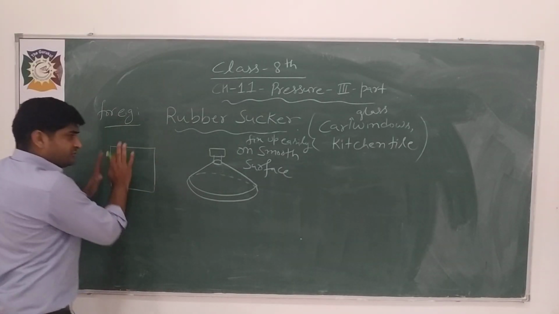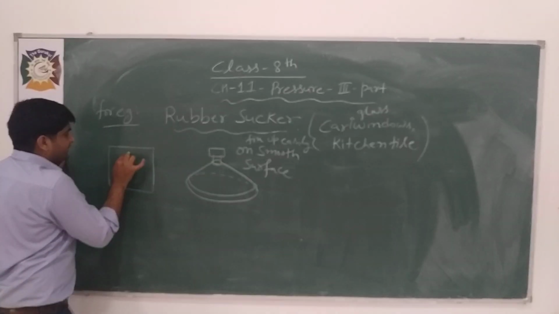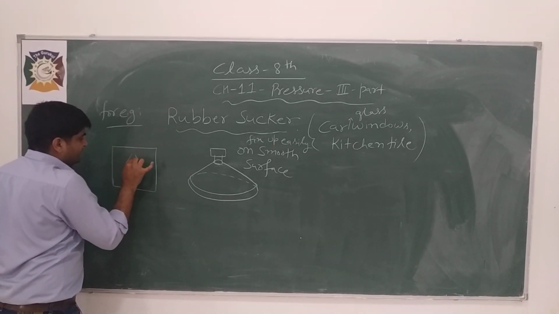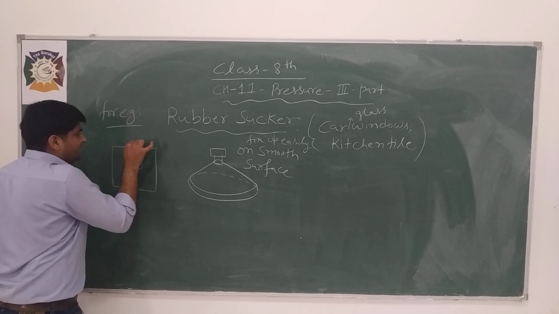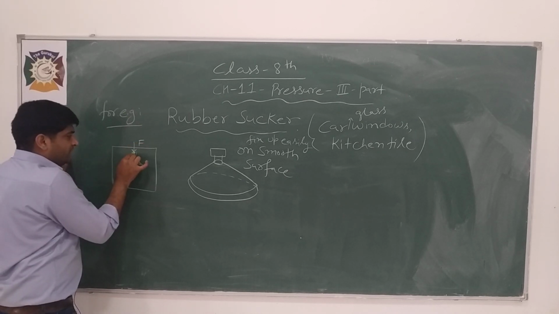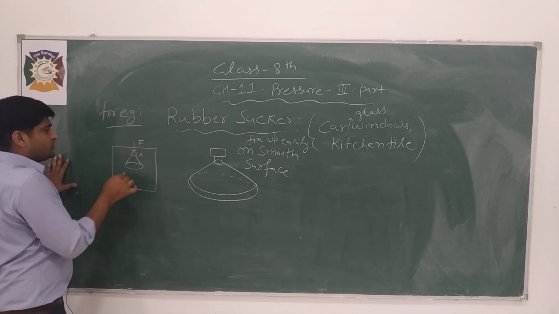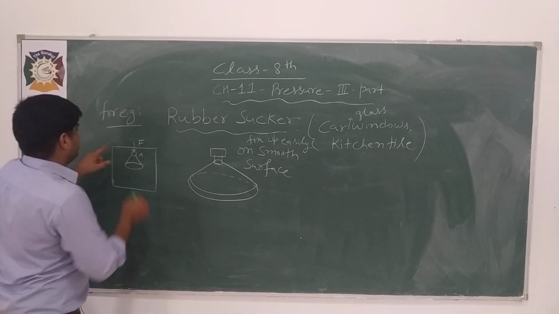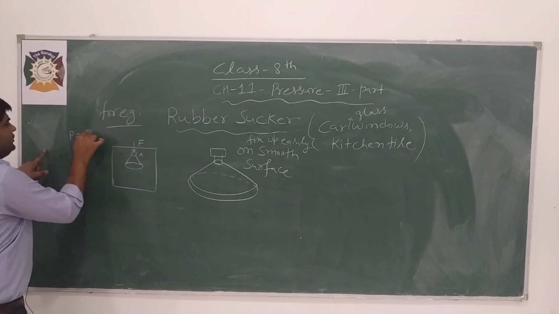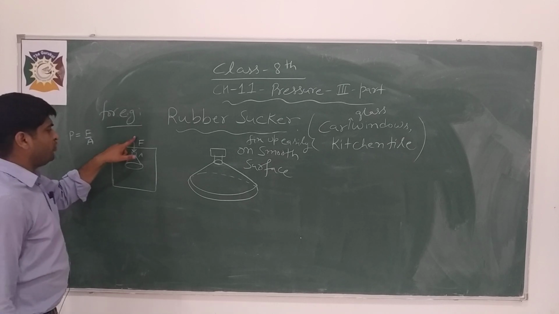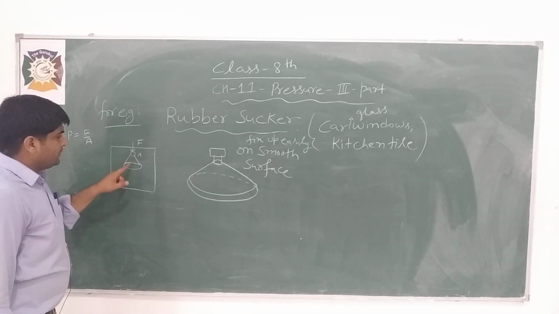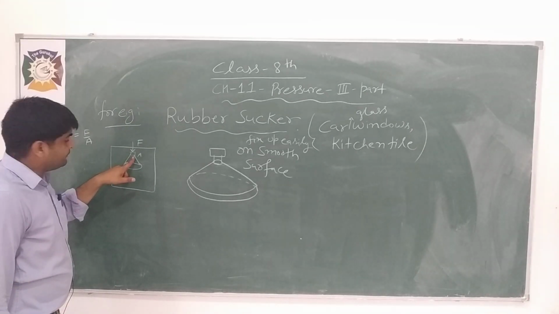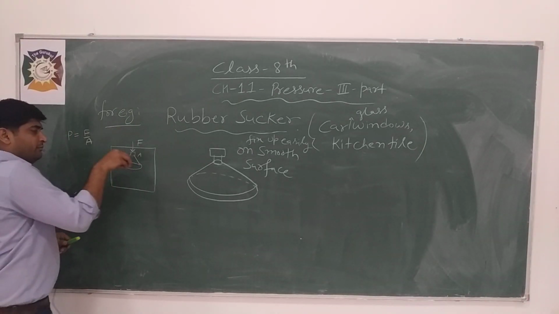This is the kitchen tile with a smooth surface, and we have a rubber sucker, and we are placing that rubber sucker and applying force on an area. As we know, pressure equals force upon area. We are applying force on an area, that is, pressure is acting on this surface by applying force.